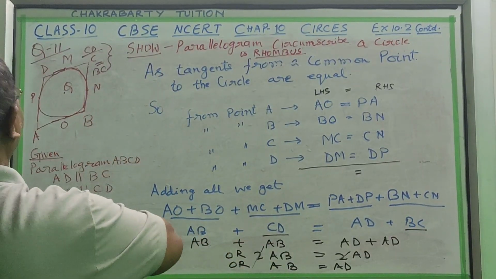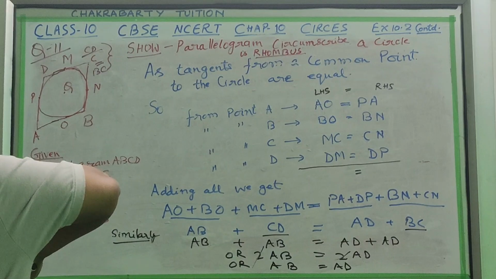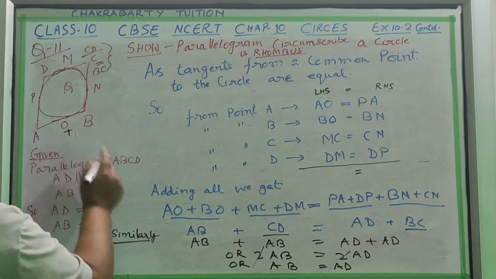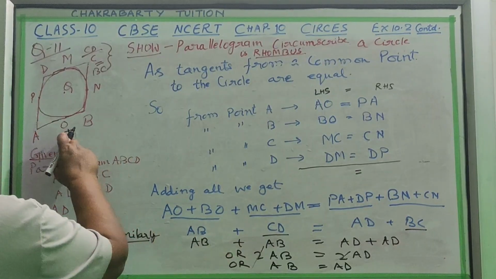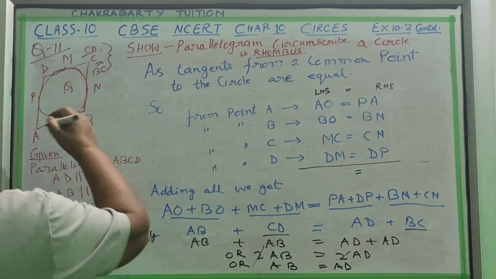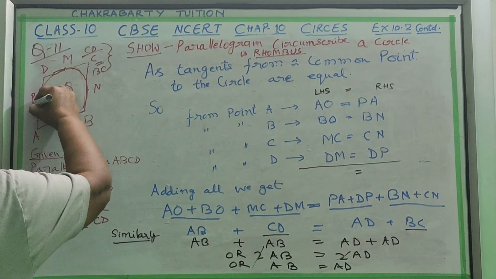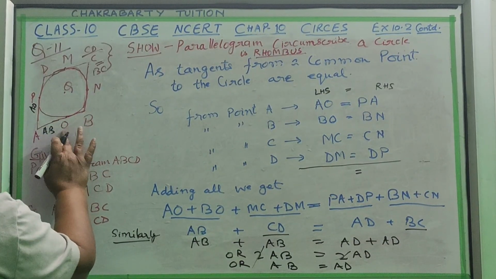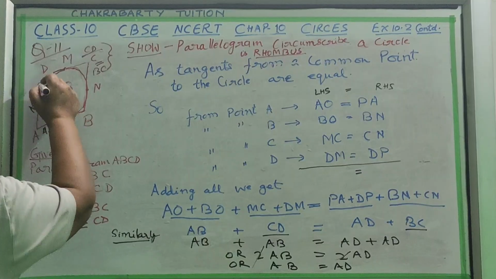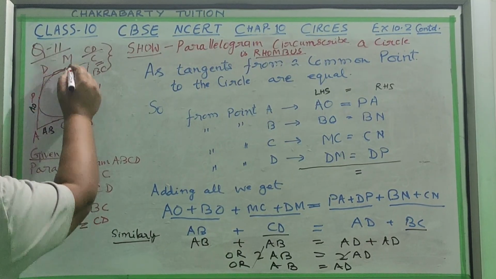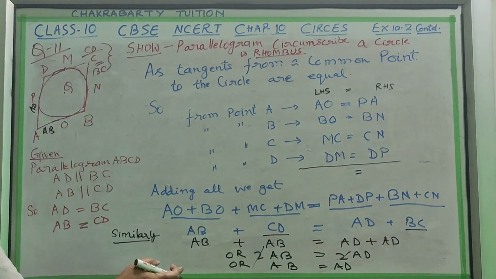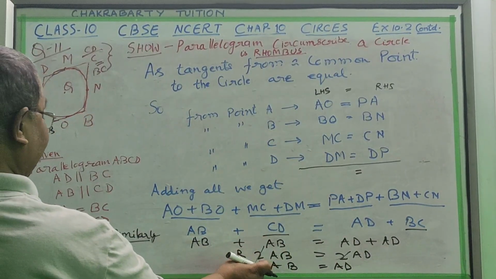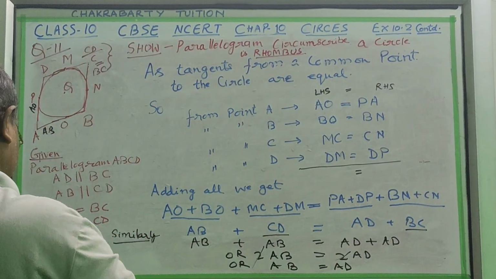Now, you see, this is your AB line, and the other is the AD line. So you have to prove that AB and AD lines are equal. So this line and this line are equal. So now I will rub it, and from here onward I will do the question.